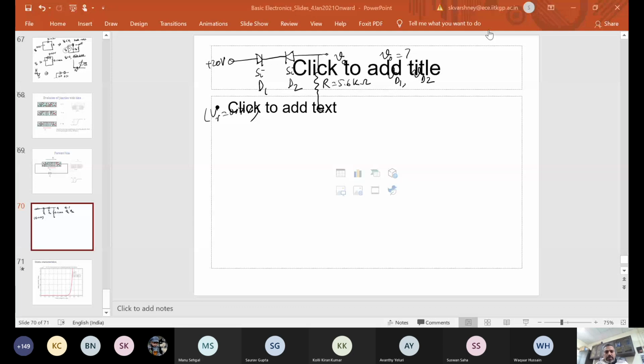The class test is going to be on 28th of January, and the syllabus for the class test is till the rectifier. We hope to finish it by next Monday, so by that week, the 25th, you'll be able to finish the rectifier. The syllabus for class test 1 will be till the rectification part.